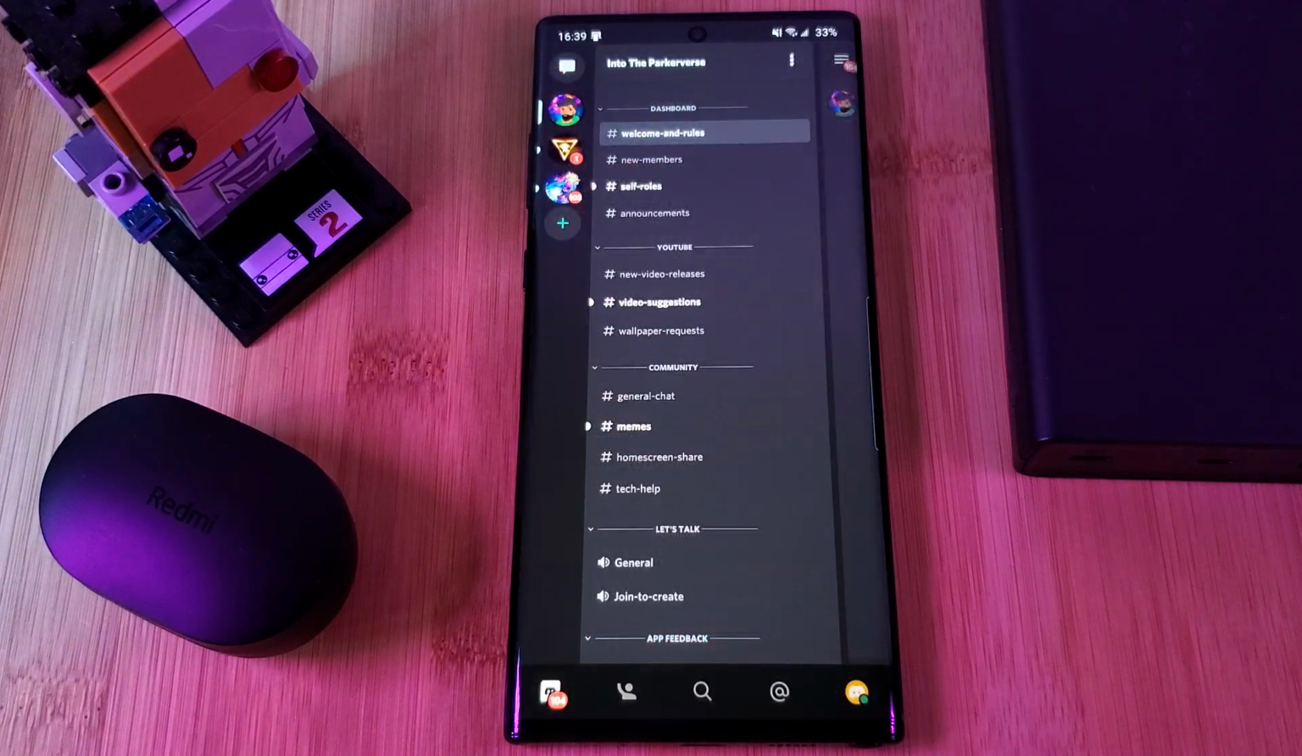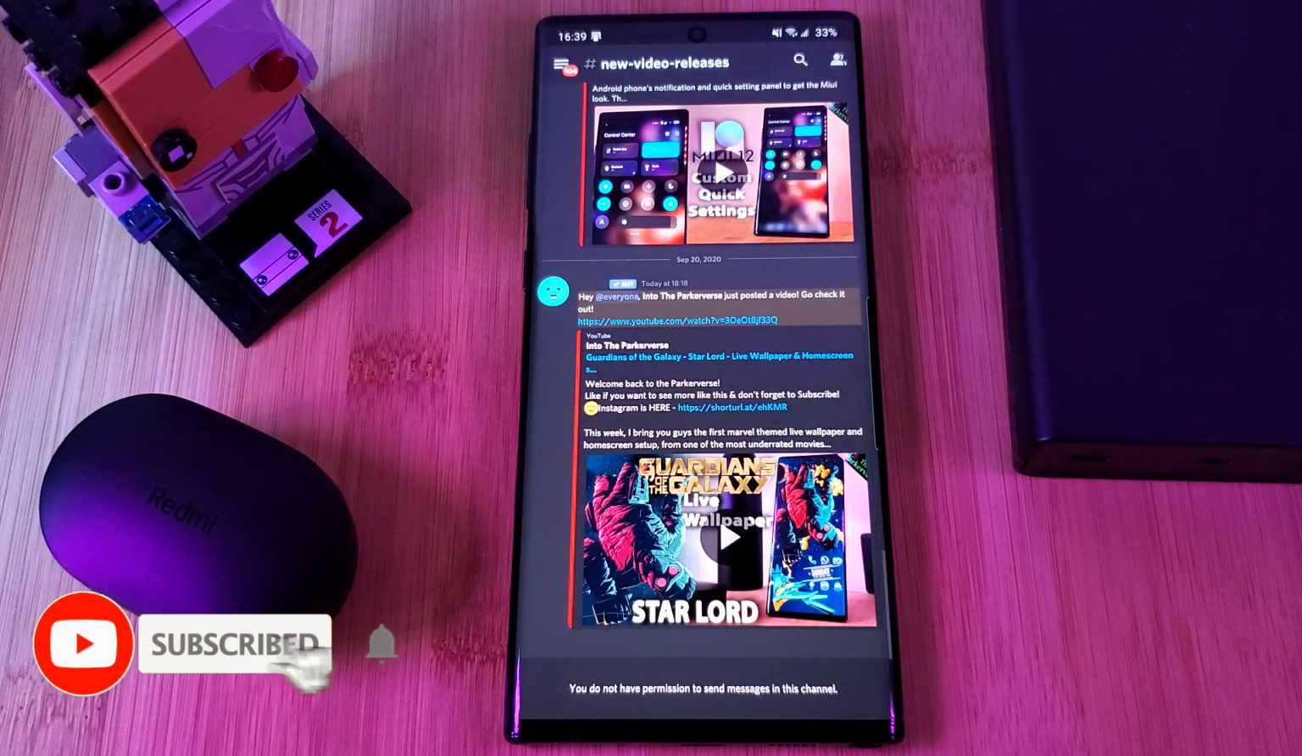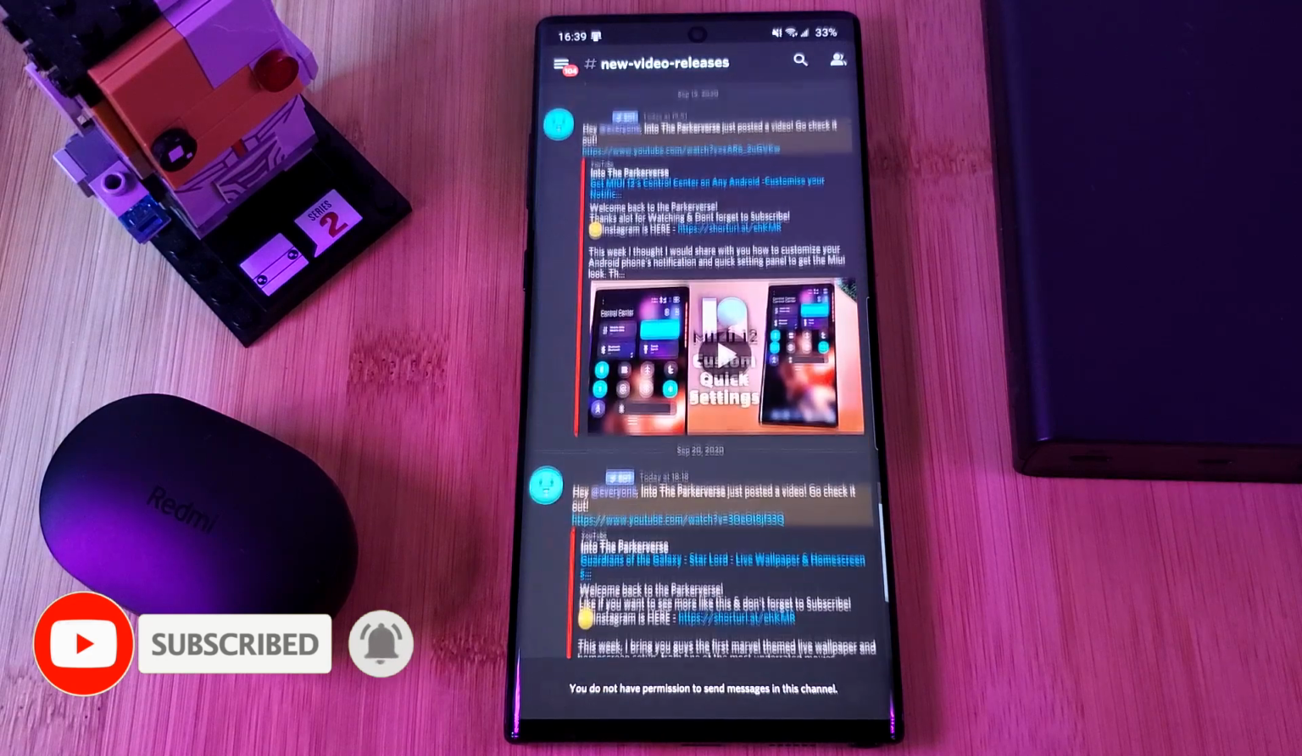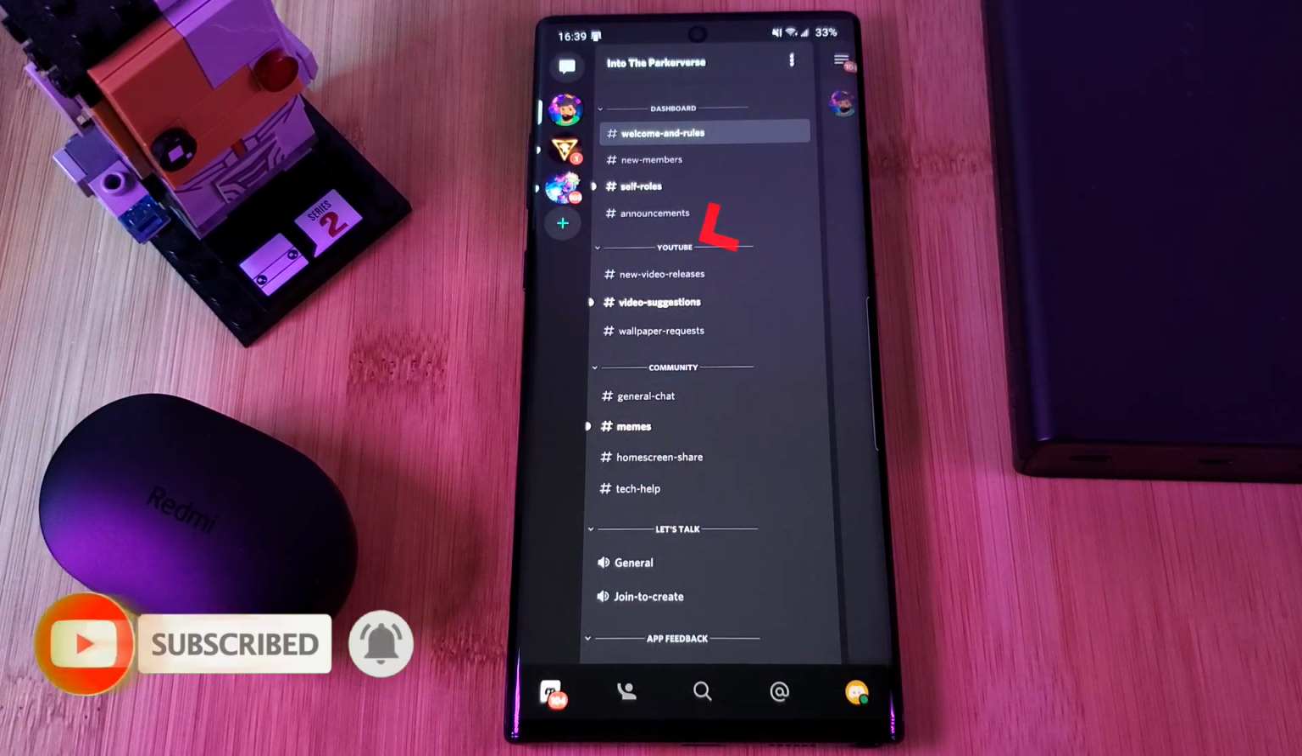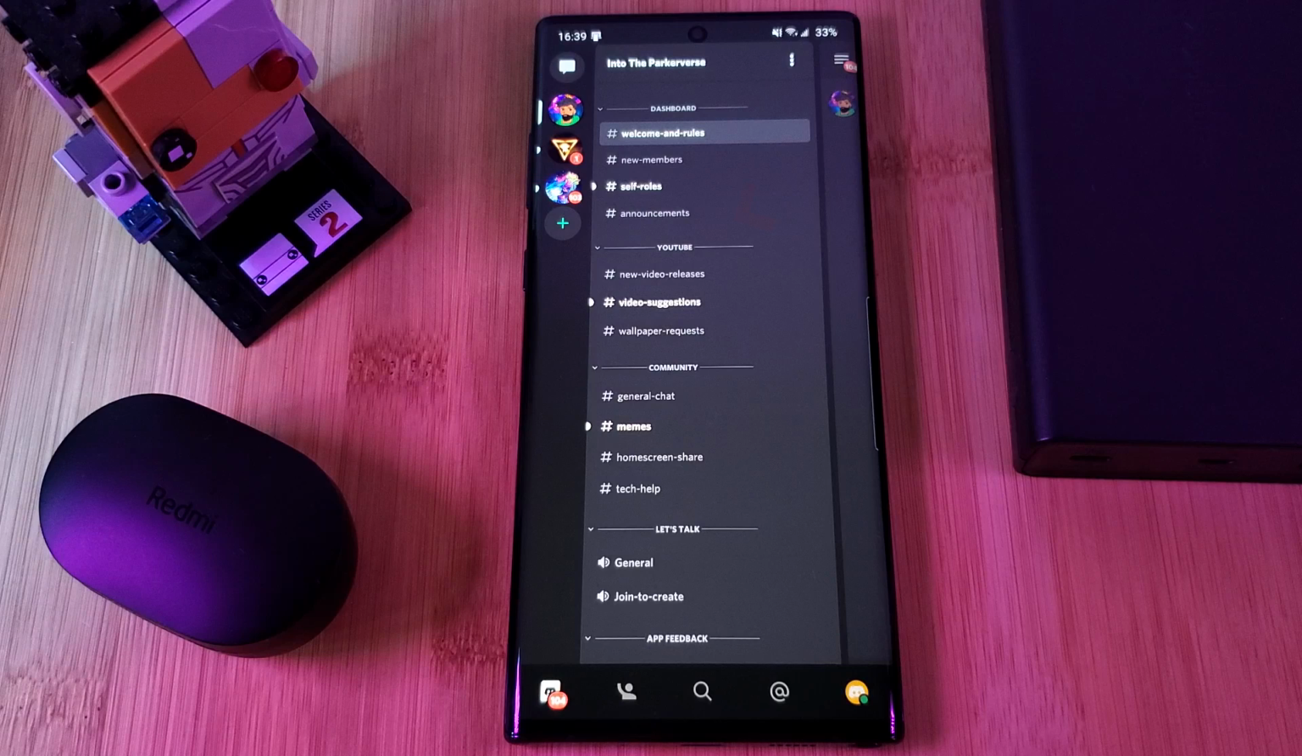For those of you unfamiliar with Discord channels, think of these as chat rooms, each one designated for different topics, and each one categorized into various groups. At the top, you'll find anything to do with general server announcements, followed by a section for YouTube where you can get notified for the latest video releases, submit your video ideas, and even make requests for live wallpapers.